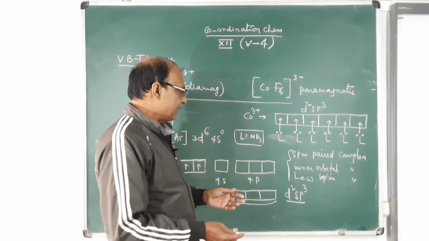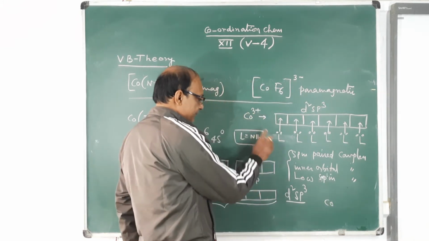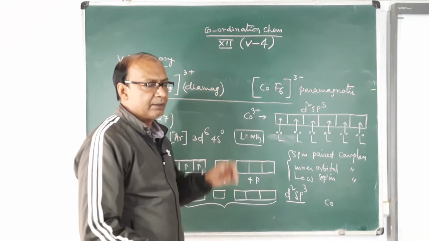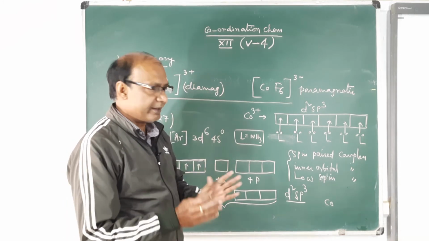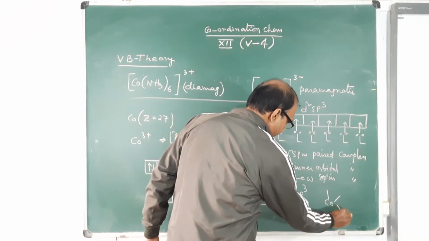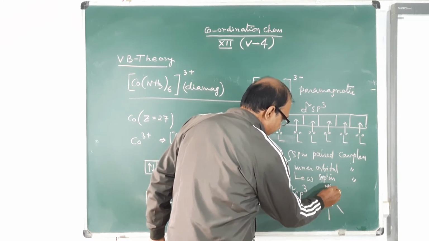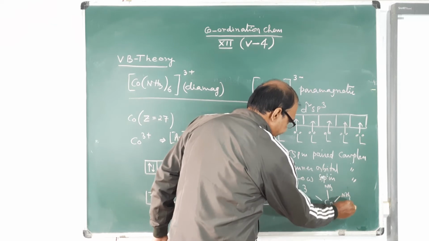At the same time, you can also write the geometry of the complex. For d2sp3 hybridization, the geometry is octahedral. So you can write it this way, octahedral geometry. This is the ammonia molecule.